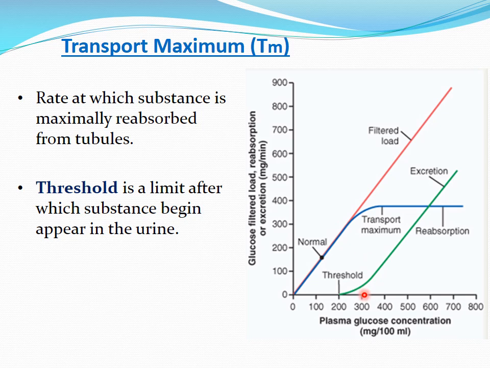So at around 300 milligram percent of glucose concentration, or a filtered load of glucose of around 375 milligram per minute, the transport maximum for glucose is reached, and there will be no further reabsorption of glucose. The threshold depends on the plasma glucose concentration, but the transport maximum depends on the plasma concentration of that solute as well as the filtered load. That is more important. So transport maximum is equal to plasma concentration times the GFR. This is about the transport maximum and the threshold.